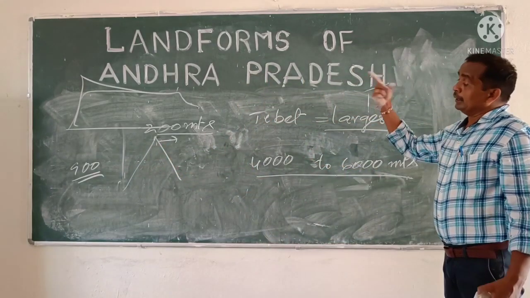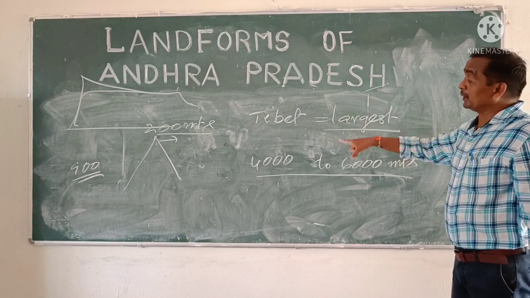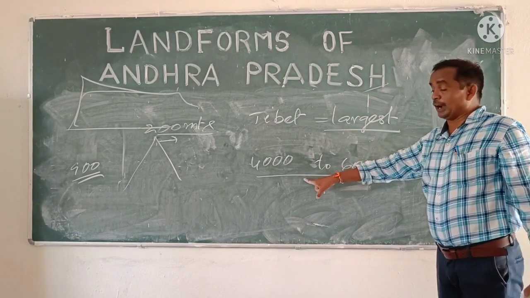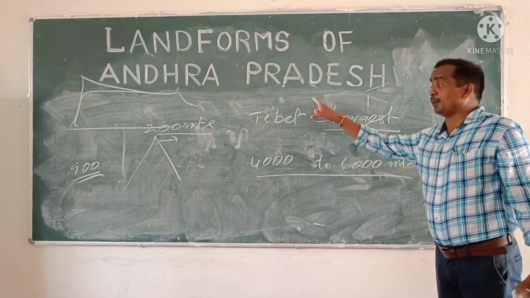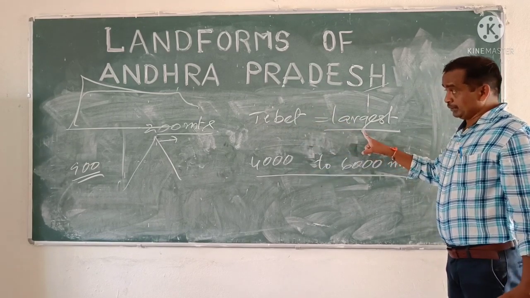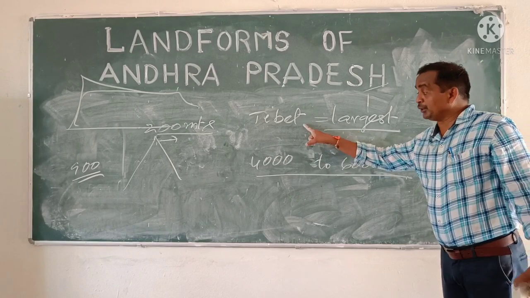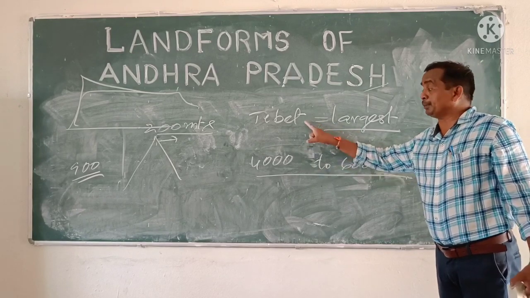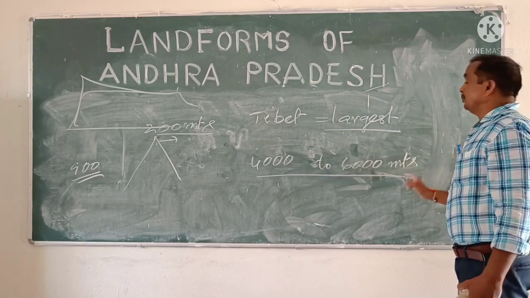Whereas if it crosses 900 meters but the surface is flat, that is called a plateau. The highest plateau in the world is the Tibet Plateau.